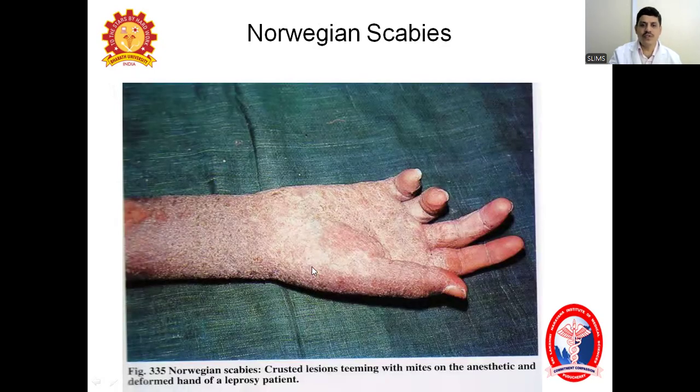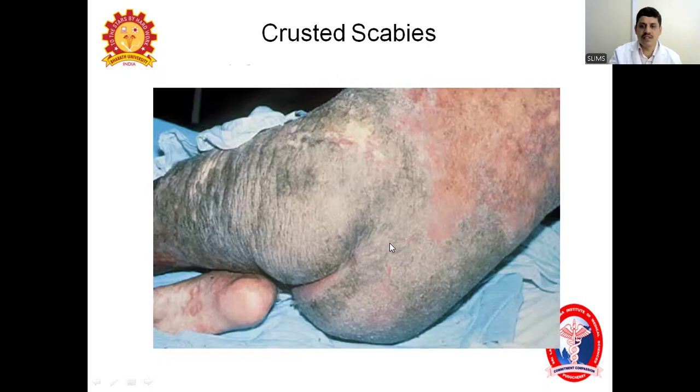In this picture you can see multiple diffuse crusted lesions teeming with mites in an anesthetic and deformed leprosy patient. Leprosy patients' immunity is also less, and there will be no sensation. So there will be extensive multiplication of the mites and body reaction. You can see extensive involvement of the hands and forearms. Similarly, in this picture, you can see involvement of the gluteal area, both lower limbs, and the legs and feet also.